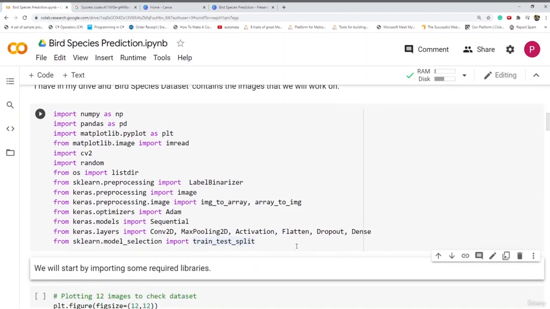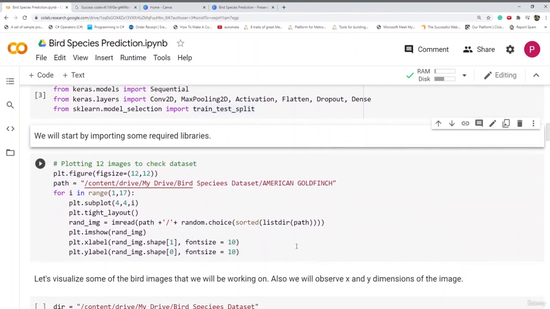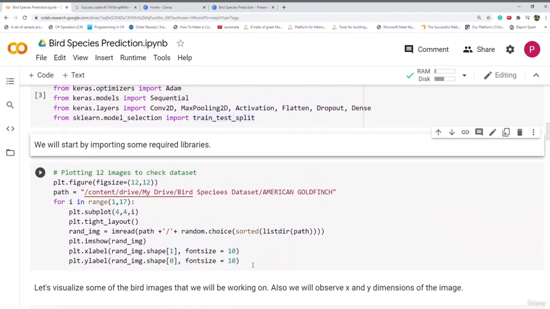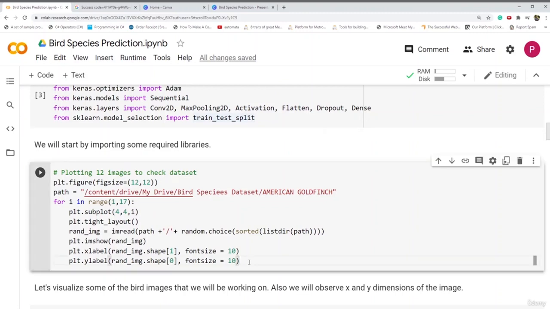You can see that all our libraries are imported. In the next step, I'll show you how we can visualize some of the bird images that we will be working on. Also, we will observe the dimensions of these images. Here you can see that I have set the path. I'm using the my drive bird species dataset, and in that we are using a particular folder, that is American Goldfinch. I have created a loop which will subplot my images, 4 images in a row, and we are taking images from the American Goldfinch folder, and we will display around 16 images.